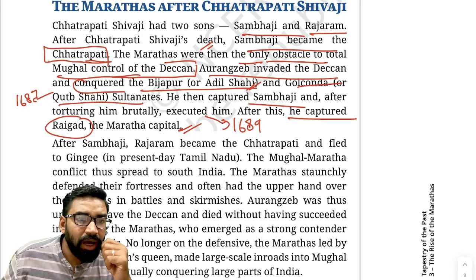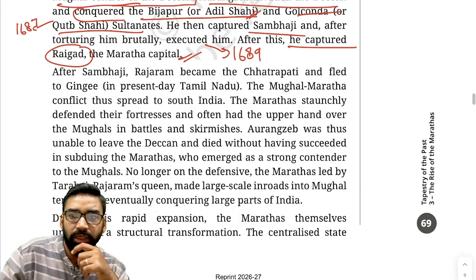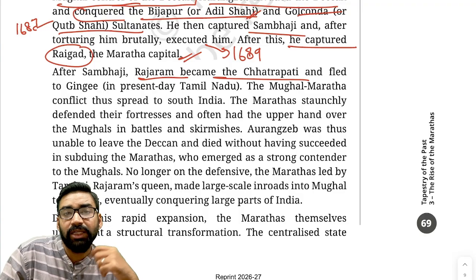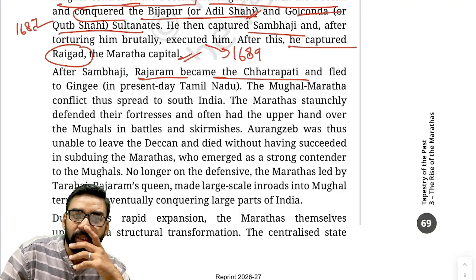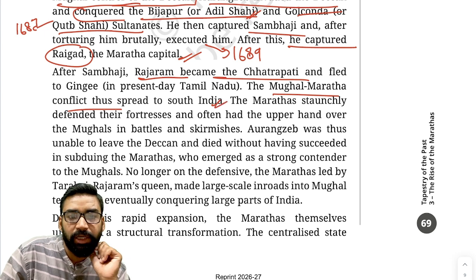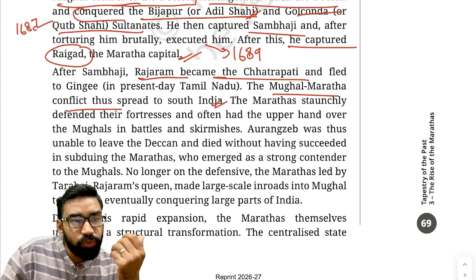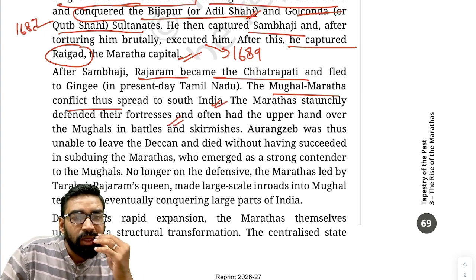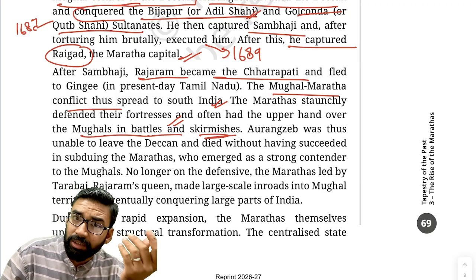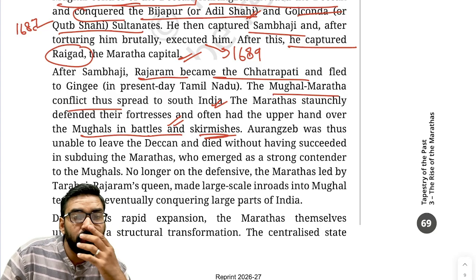Now, after Shambhaji, Raja Ram became Chhatrapati, and Raja Ram fled to Jinji, in present-day Tamil Nadu. The Mughal-Maratha conflict spread to South India, and the Marathas defended their fortresses and also had the upper hand over the Mughals in battles as well as skirmishes. Why? Because Marathas always went for guerrilla warfare.